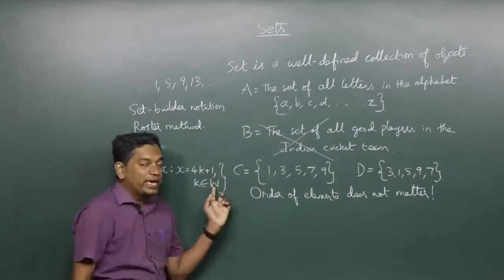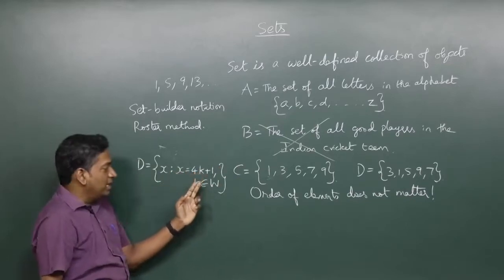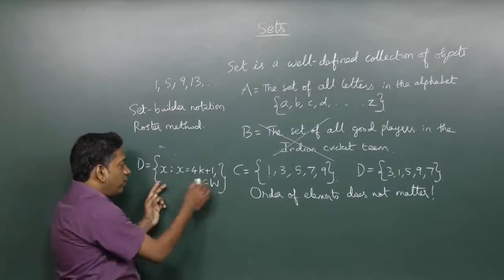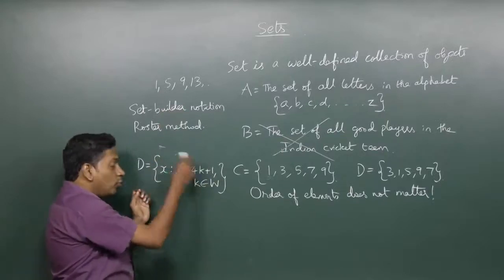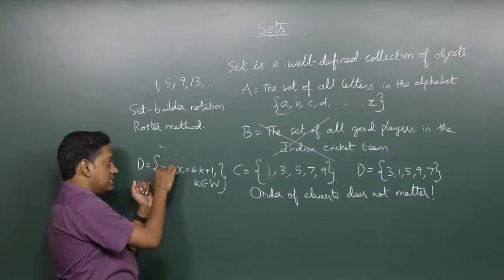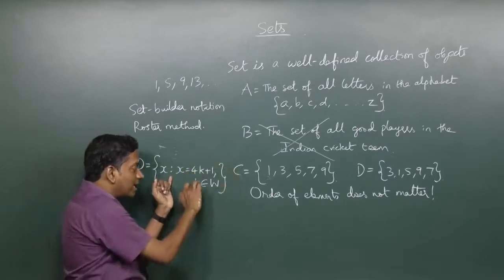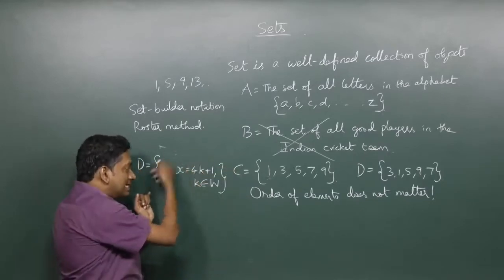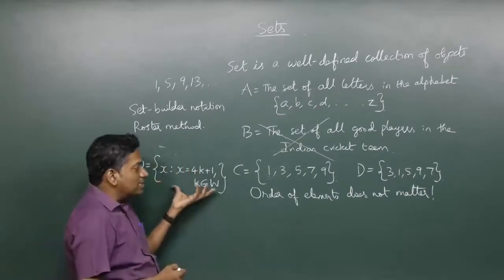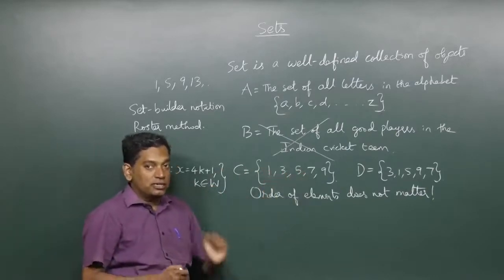Now, why k belongs to whole numbers? Because k equals 0 gives us x equals 1, k equals 1 gives us x equals 5, etc. This way of writing how to build the set, D contains all elements x such that x is of the form 4k plus 1, where k belongs to whole numbers, is like an instruction for building the set. So this is called the set builder notation. This is called the roster method.